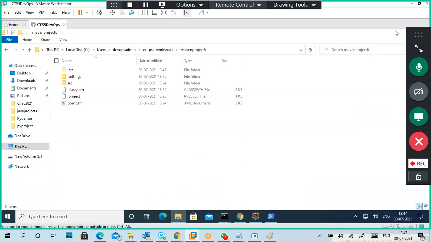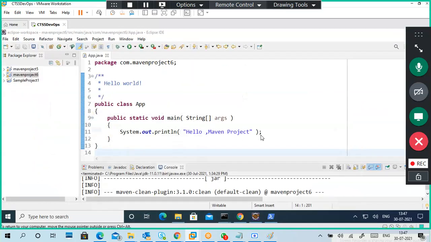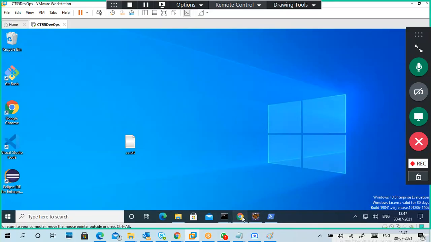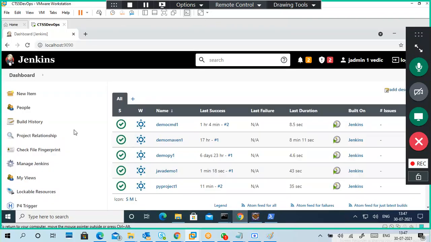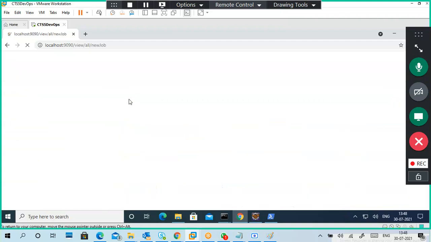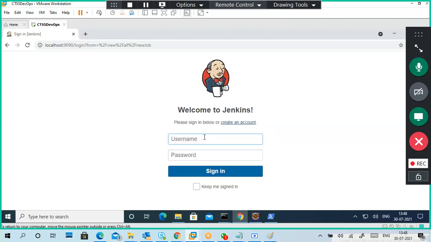Now we'll see how to execute the Maven project here. Actually, sir told us to show some pipelining kind of stuff. Yeah, just logged out, so no problem.